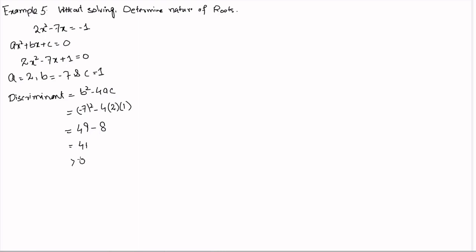This is greater than 0 and it is not a perfect square, so we can write that roots are real, unequal, and as it is not a perfect square, the roots will be irrational.